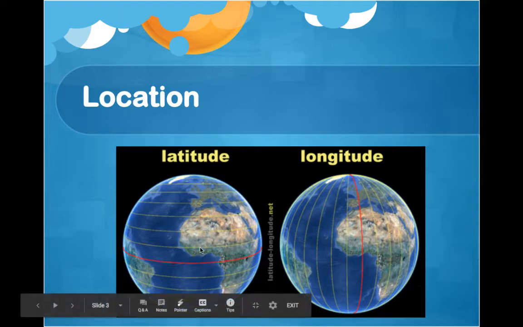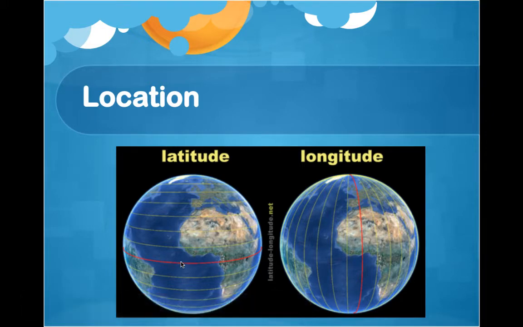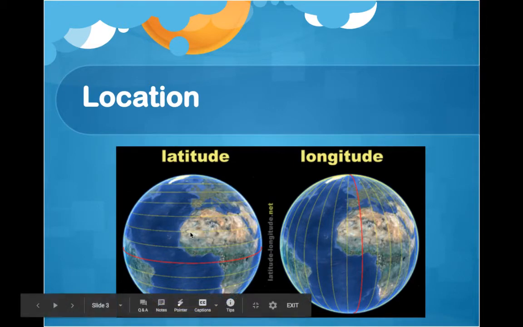Now, the further you go up north, the greater you increase in your degrees of latitude. The further you go down south, the greater you increase your degrees in latitude southward, okay? But it's at 0 degrees on the equator. Again, if this is confusing, don't freak out because we're going to get more practice. But I just want to expose you guys to the basic concept of what latitude is.